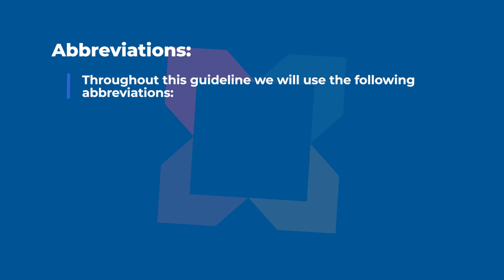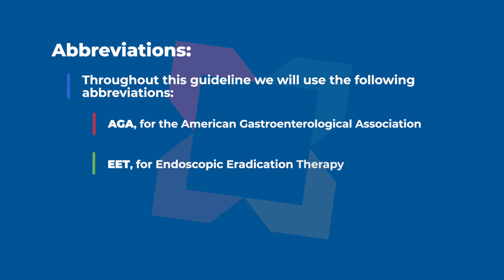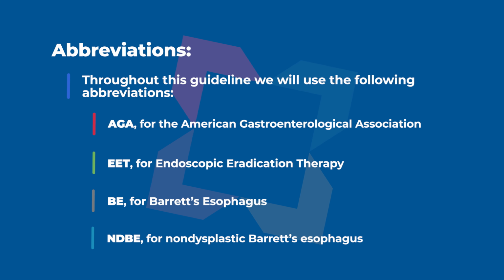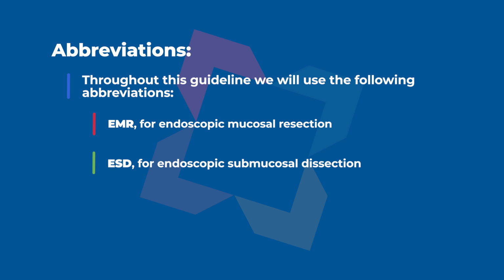Throughout this video, we will use the following abbreviations: AGA for the American Gastroenterological Association, EET for endoscopic eradication therapy, BE for Barrett's esophagus, NDBE for non-dysplastic Barrett's esophagus, EMR for endoscopic mucosal resection, and ESD for endoscopic submucosal dissection.